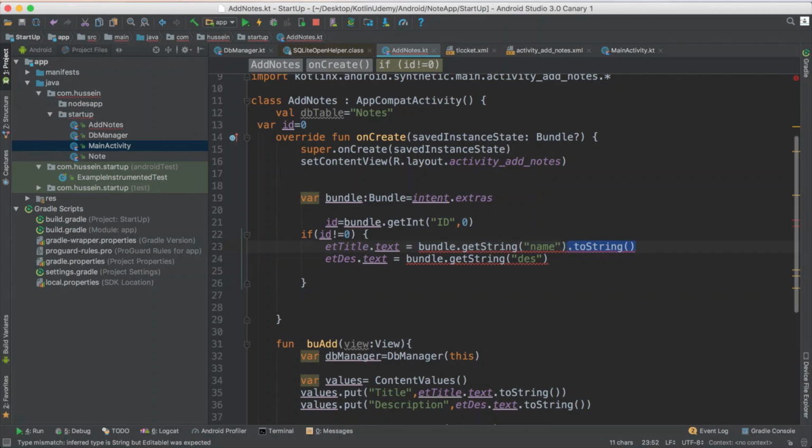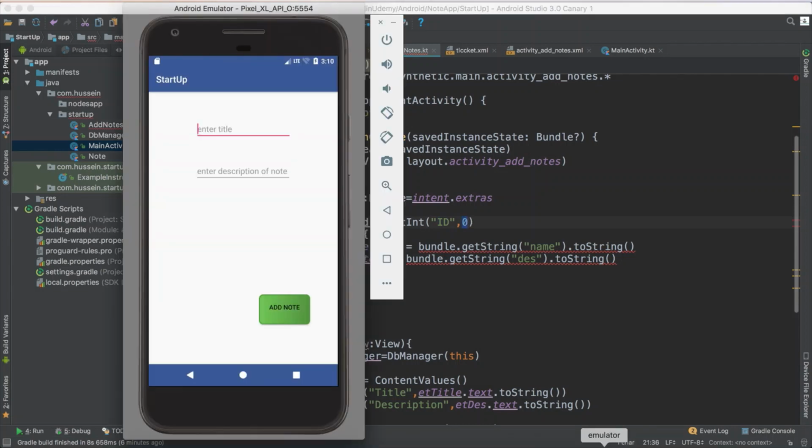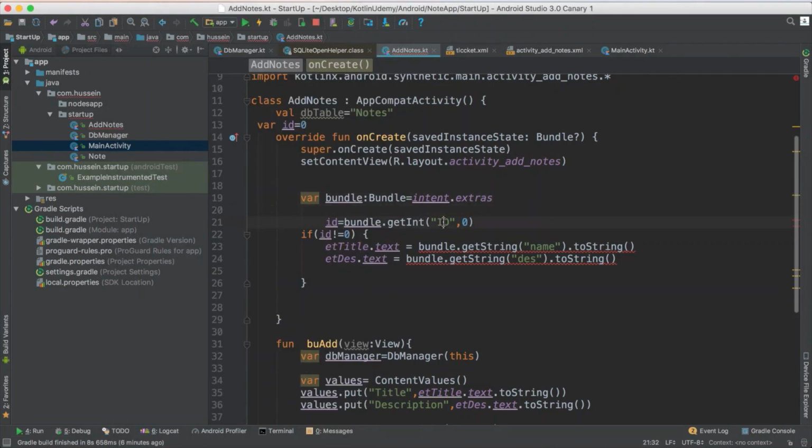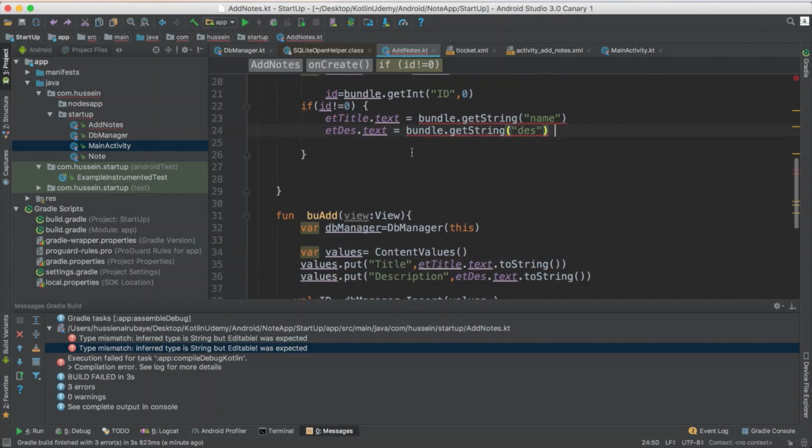Why? Because here you're saying, hey, try to read the ID. If you don't have data and ID, give me 0, because in the case of just clicking add, you don't have any information passed, so there is no ID. If you were able to read the ID, you get the ID, otherwise you get a 0. Say if it's 0, don't do anything. If it's not 0, read this information. But I don't know why it gives me this. Hey, I still have a problem.